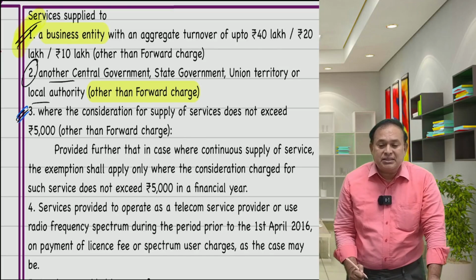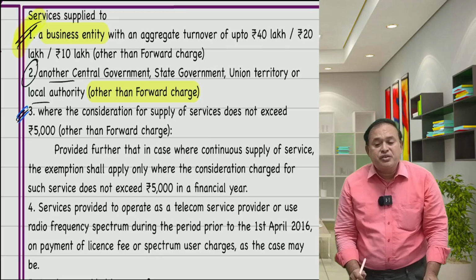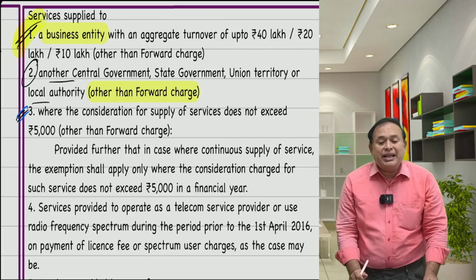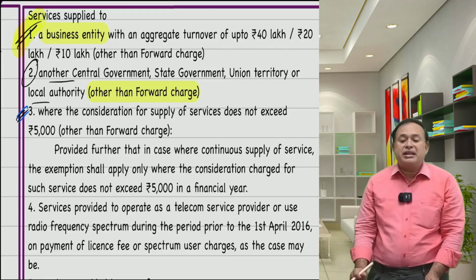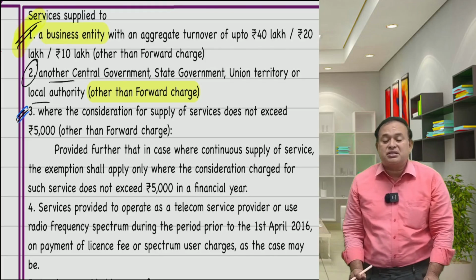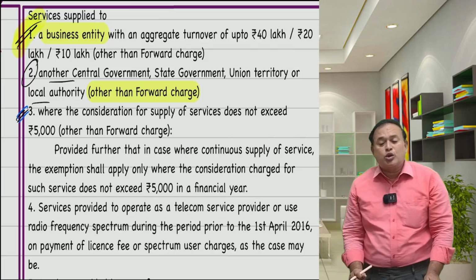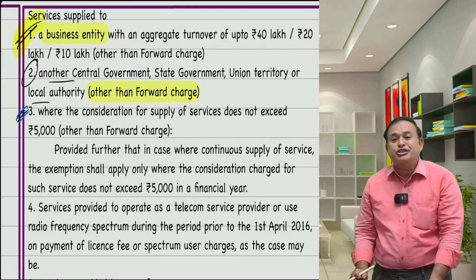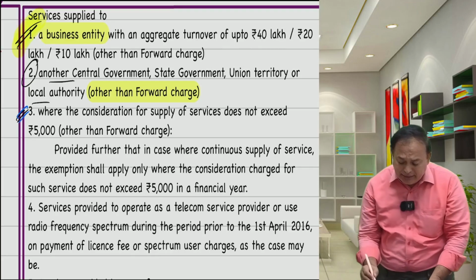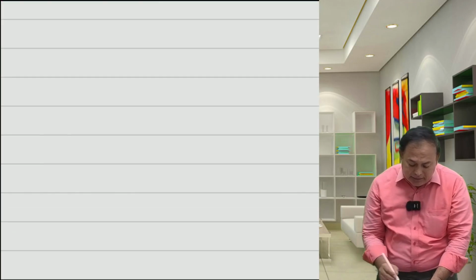Provided further that in case of continuous supply of service, the exemption shall apply only where the consideration charged for such services does not exceed rupees 5,000 in a financial year. How to understand? Simple, my dear. Take one example.